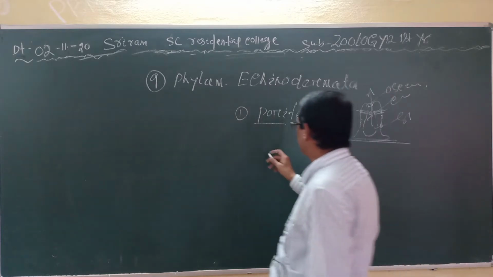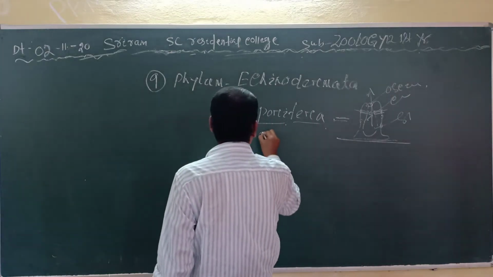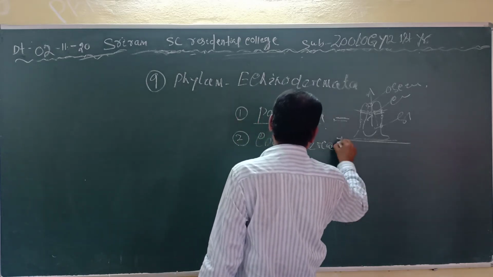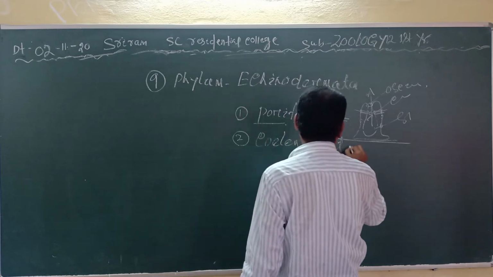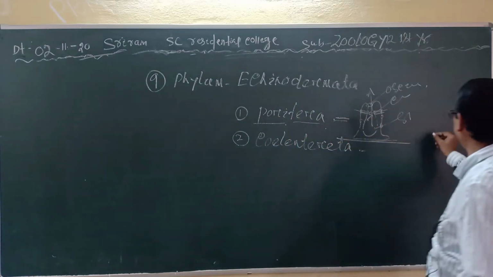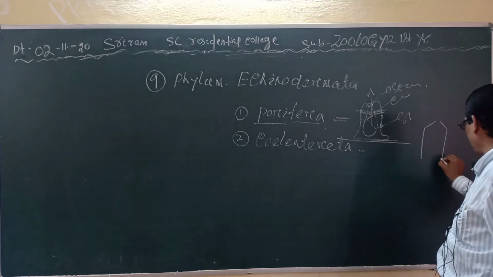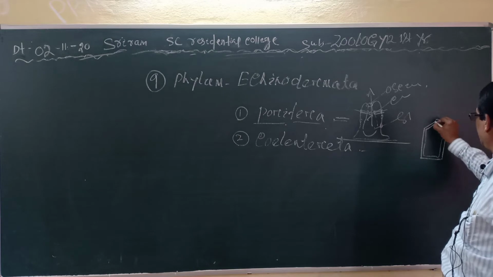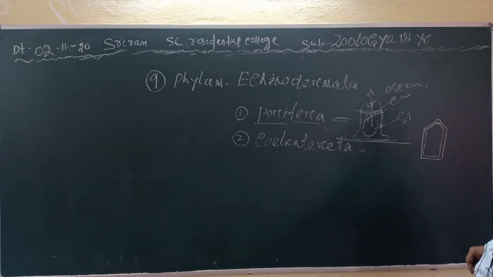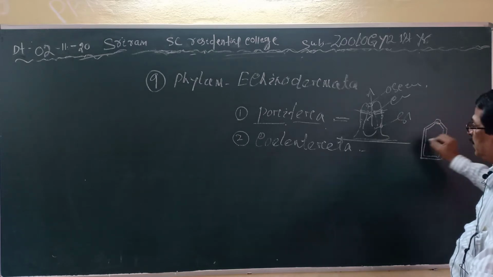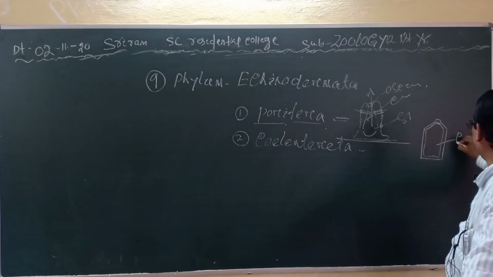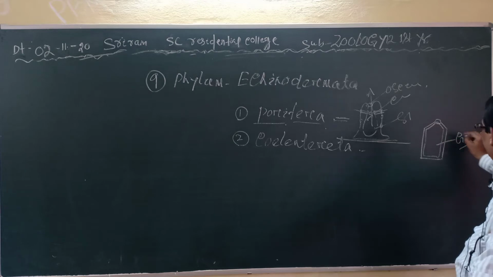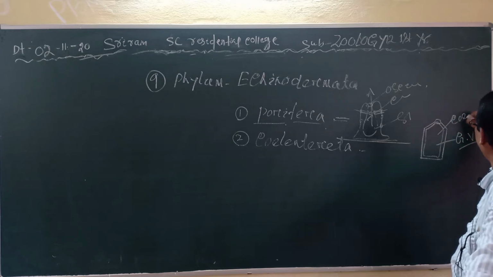Then you come to the second one, the phylum Coelenterata. In phylum Coelenterata, these are all aquatic, and most of them are marine, and only 1 to 2 species are freshwater. Here they must contain a central cavity in the body, called the gastrovascular cavity, or the coelenteron.